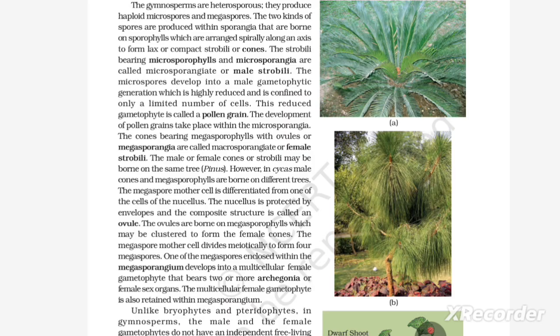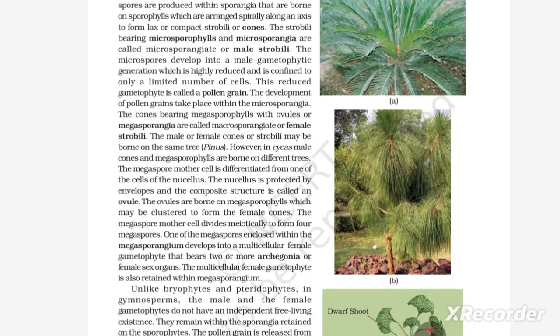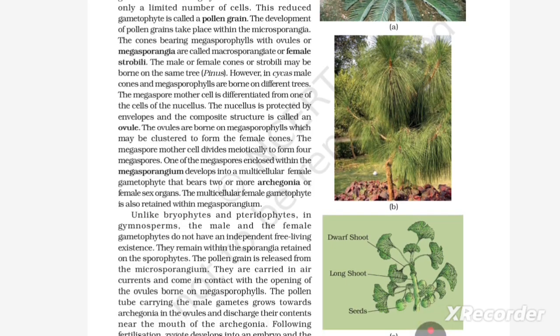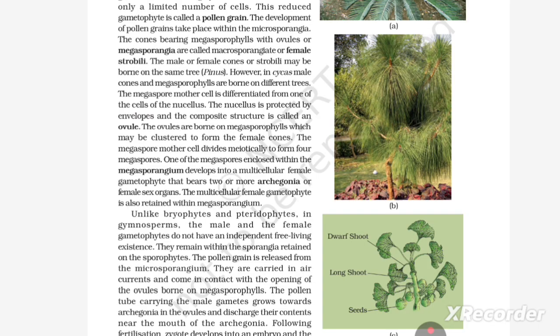The megaspore mother cell is differentiated from one of the cells of the nucellus. The nucellus is protected by an envelope, and the composite structure is called an ovule. The ovules are borne on megasporophylls, which may be clustered to form the female cone. The megaspore mother cell divides meiotically to form four megaspores. One megaspore, enclosed within the megasporangium, develops into a multicellular female gametophyte that bears two or more archegonia or female sex organs. The multicellular female gametophyte is also retained within the megasporangium.